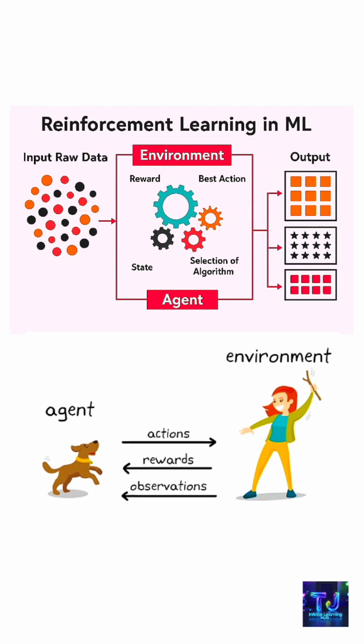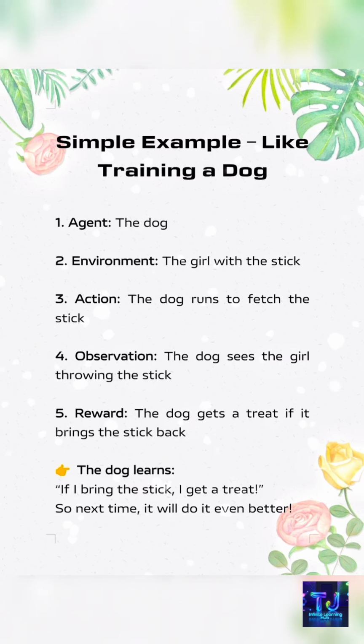Here the dog is the agent. Here the girl with the stick is the environment. The dog running to fetch the stick is the action. The dog seeing the girl throwing the stick is the observation. The dog gets a treat if it brings the stick back as a reward. So the dog learns that if I bring the stick, I get a treat. So next time it will do it even better.